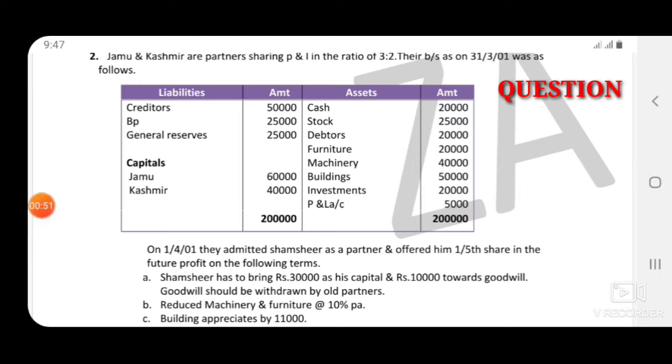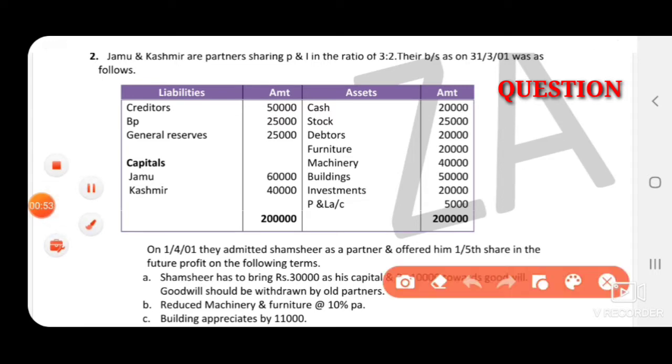Jammu and Kashmir are partners sharing profits and losses in the ratio of 3:2. Their balance sheet as on 31st March 2001 was as follows. So this is the old balance sheet of Jammu and Kashmir. They are old partners and their ratio, 3:2, is the old ratio. You know the old ratio will be used to share the revaluation account profit or loss and accumulated profit or loss.